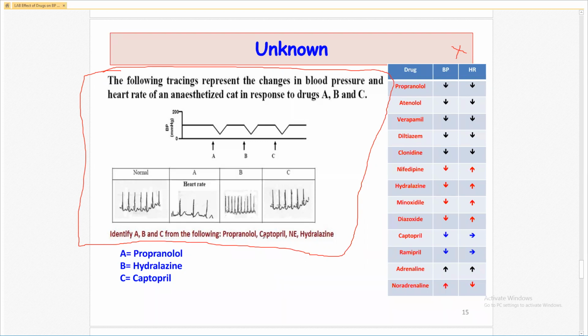They are given four drugs: propranolol, captopril, norepinephrine, hydralazine. You have to identify which is A, which is B, which is C. Among the four drugs, you have to identify A, B, C. Now here it's very simple. Just see the distance between the two slopes. This is a normal graph, and this is the normal distance between two slopes.